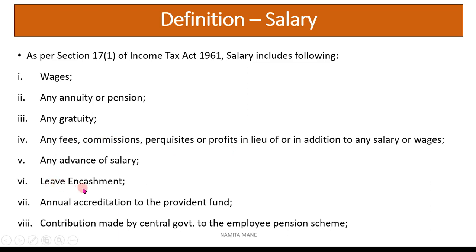Then leave encashment. What does it mean? In any company, an employee gets casual leaves. So leaves are in balance. At the end, the employee will get these leaves in the form of cash. That is called leave encashment. This is also included in salary. Next, annual accretion to the Provident Fund, then contribution made by the central government to the employee pension scheme.